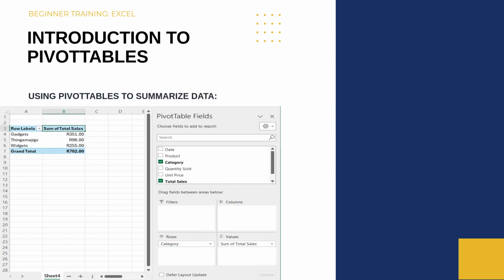You can choose where to place the pivot table, either on the existing worksheet or on a new worksheet. The pivot table field list will populate based on the headings of your data set. To populate your pivot table, you would need to select from the list of headings provided and drag them into the areas, either rows or columns or values. In my example, I chose the total sales per category. I added category to my rows and I added total sales to my values.